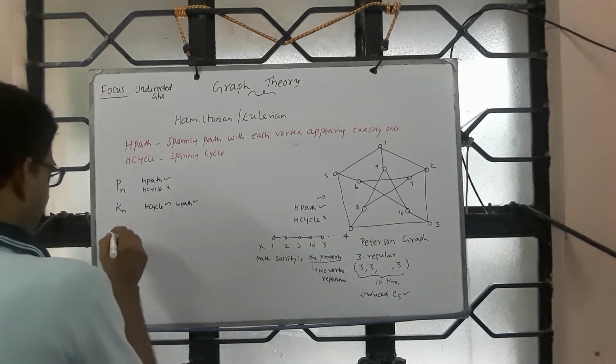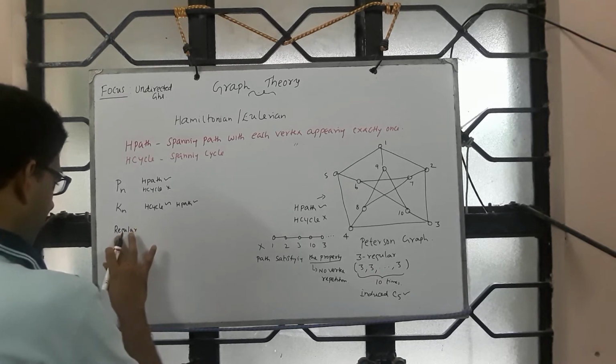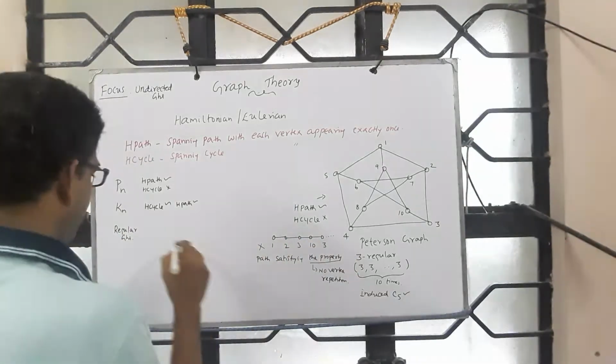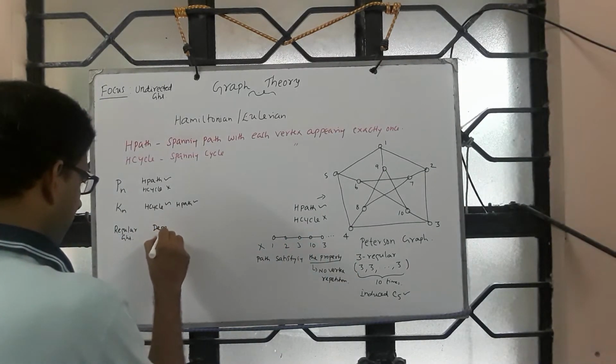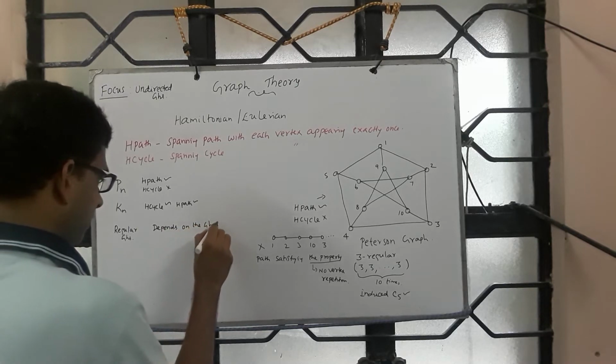Okay, and when we talk about regular graphs, it depends on the graph structure.